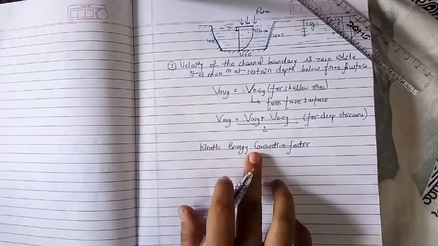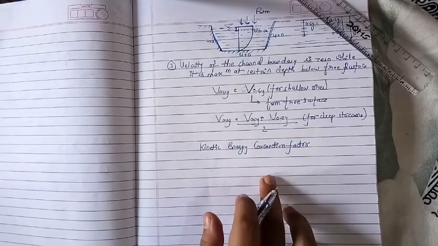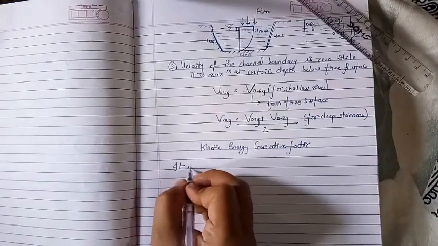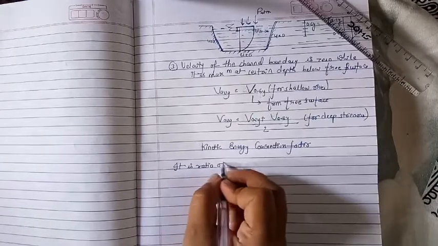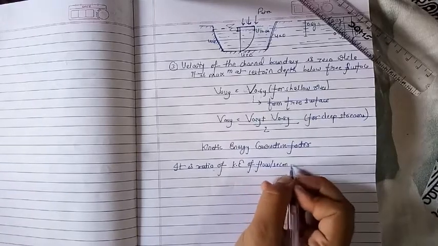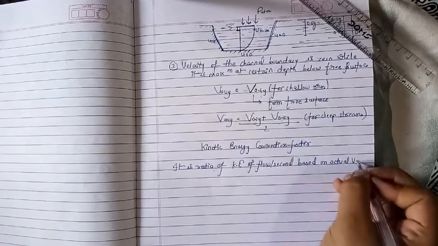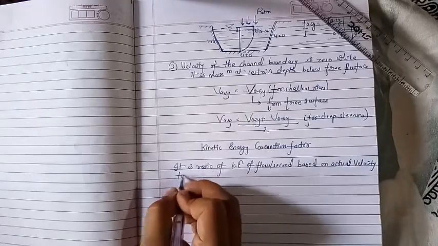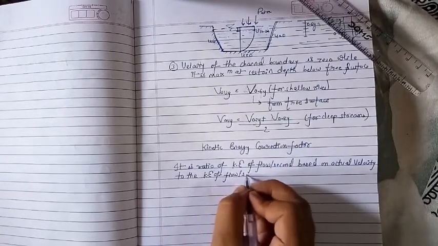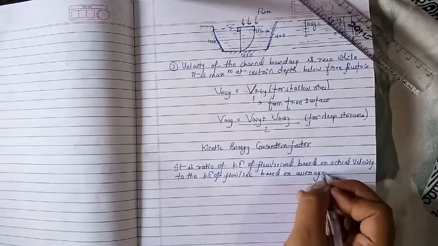It is the ratio of the kinetic energy of flow per second based on the actual velocity to the kinetic energy of flow per second based on the average velocity.